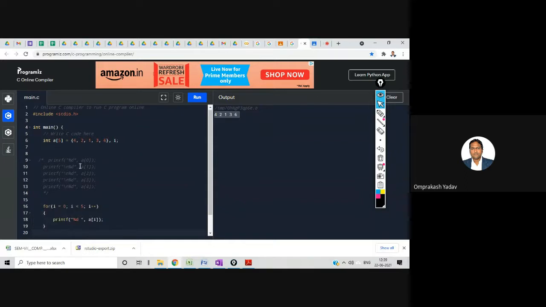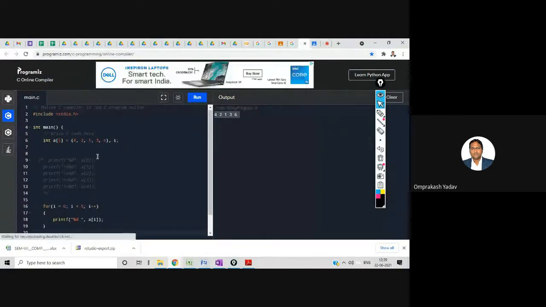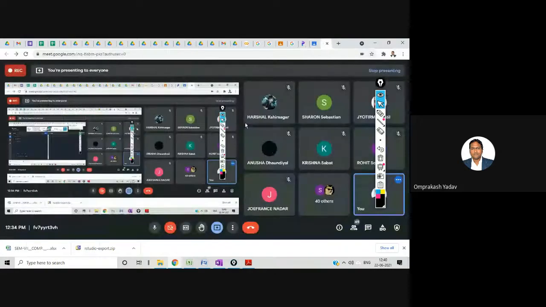Please remember this. Now I'll teach you another way, because this is for 5 elements, right? If the user wants 10 elements, then what will happen? So we must provide a way, right? It will ask to enter the number of elements first, then we will store that, and that many elements we will ask from the user, and we will display them on the screen, right? So I am sure this particular example is clear to all of you. Any doubt in this, all of you?